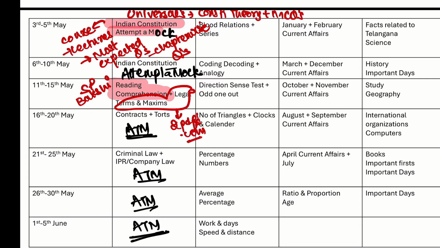For contracts and torts as well as criminal, IPR, company law, I would like you to study LA and LR by Willy. Good level of legal aptitude is asked in this exam, so you can cover this from LA and LR by Willy, the theory part as well as the questions.